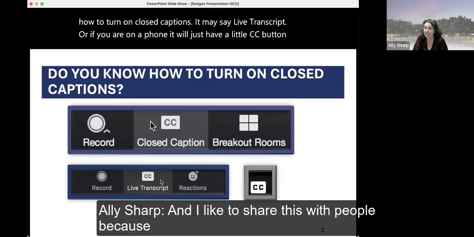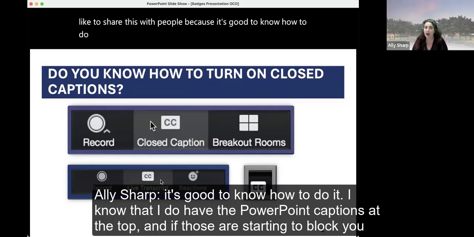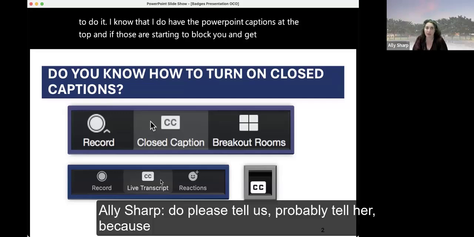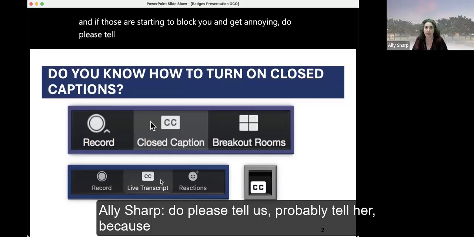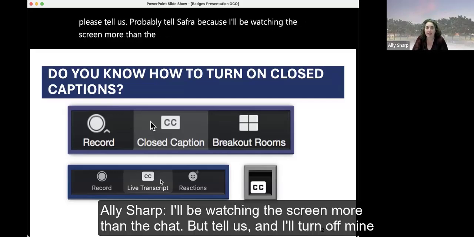I like to share this with people because it's good to know how to do it. I do have the PowerPoint captions at the top, and if those are starting to block you and get annoying, please tell us, probably tell Safra, because I'll be watching the screen more than the chat, but tell us and I'll turn off mine.